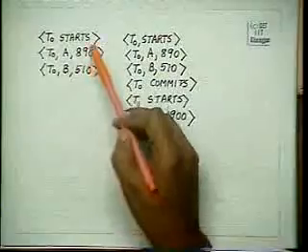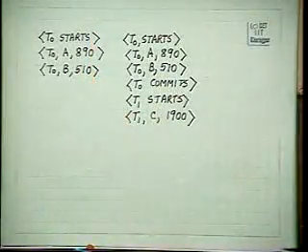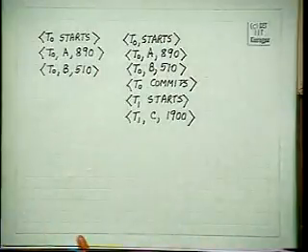Now we can have various situations of the log. A log may be like this: start is there, commit is not there.